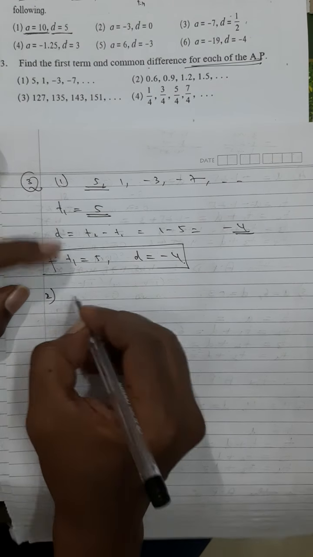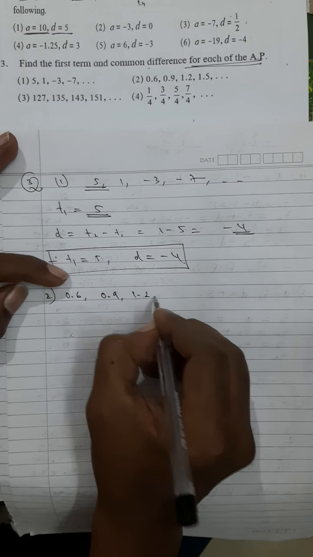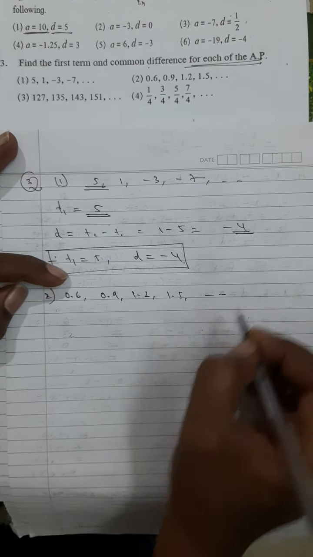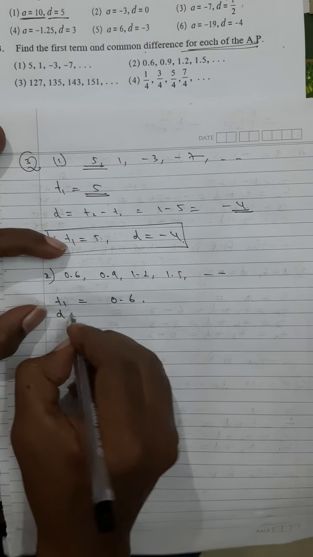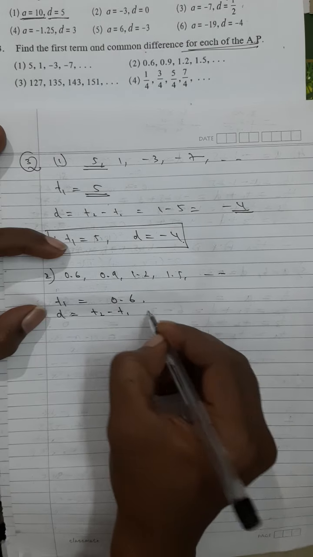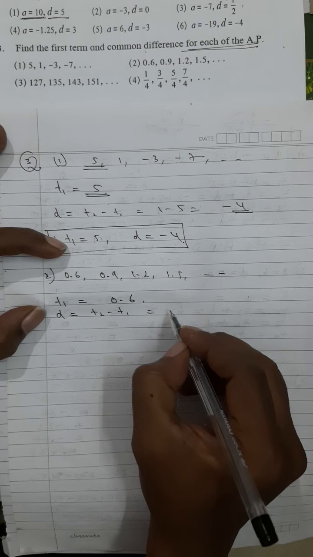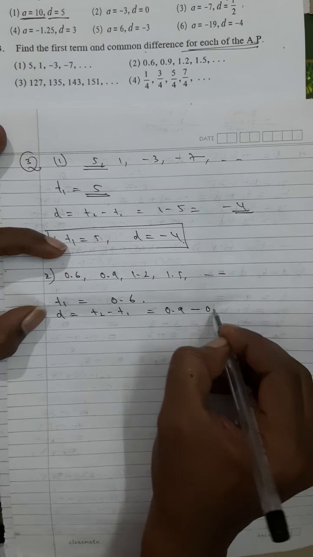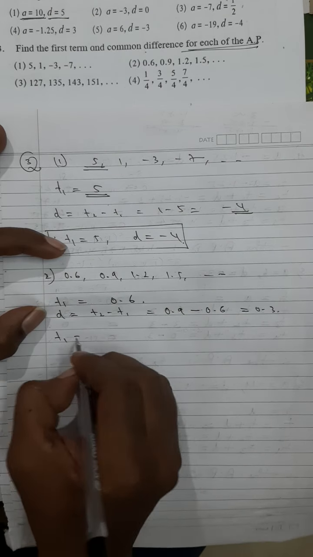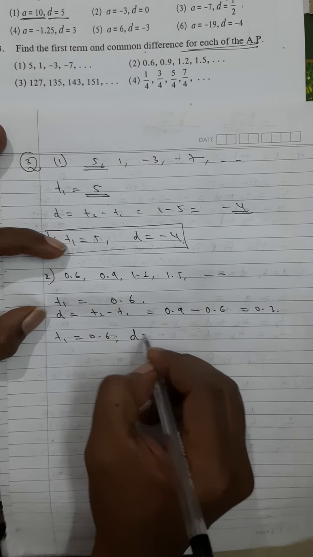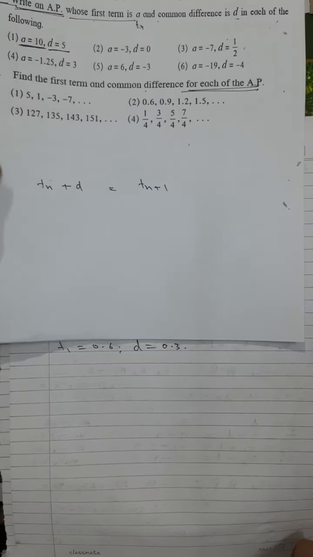So the second one, if you will see, 0.6 comma 0.9 comma 1.2 comma 1.5 comma this goes on. So here again T1 is equal to 0.6, and D is simple, any one you can take. You can take T4 minus T3 also, no problem. 0.9 minus 0.6, this will give you 0.3. Therefore T1 is equal to 0.6, D is equal to 0.3. Okay, that's all.